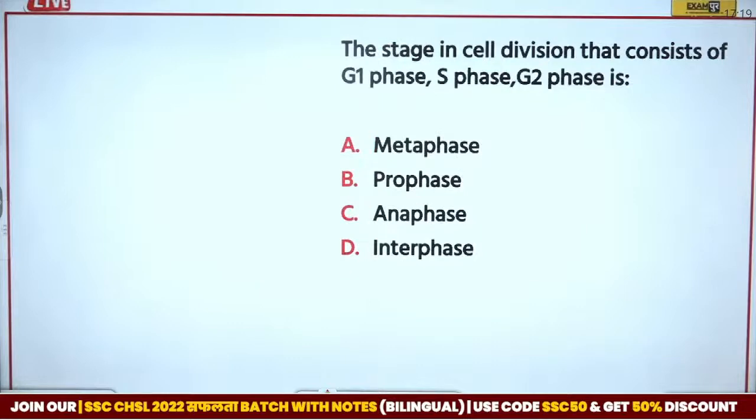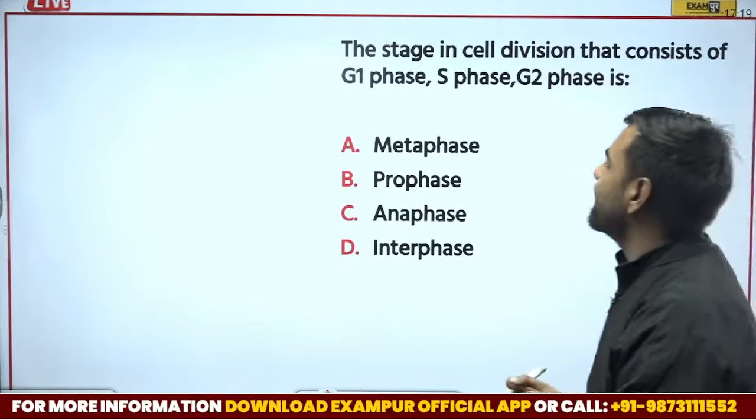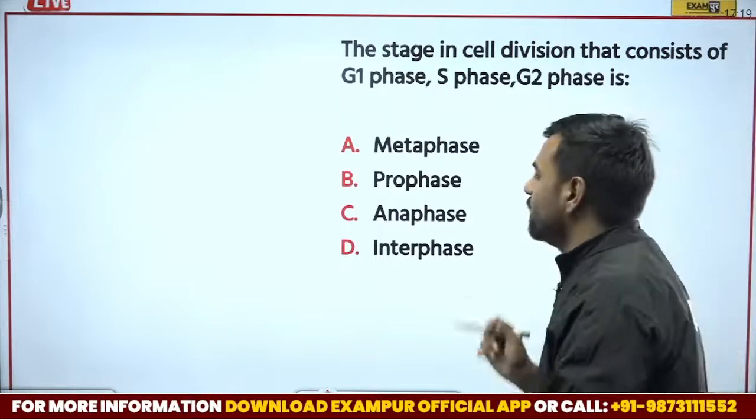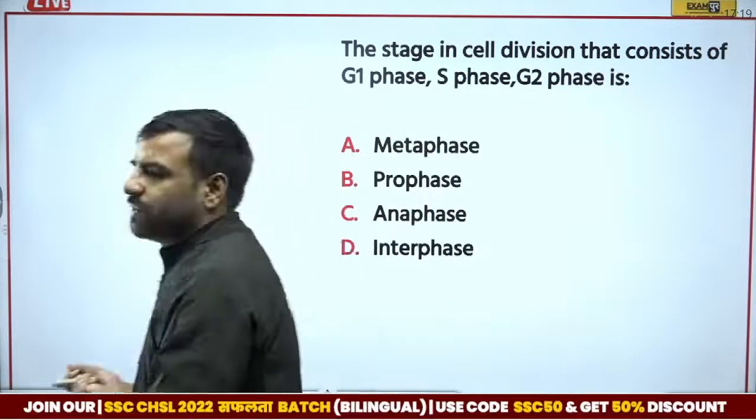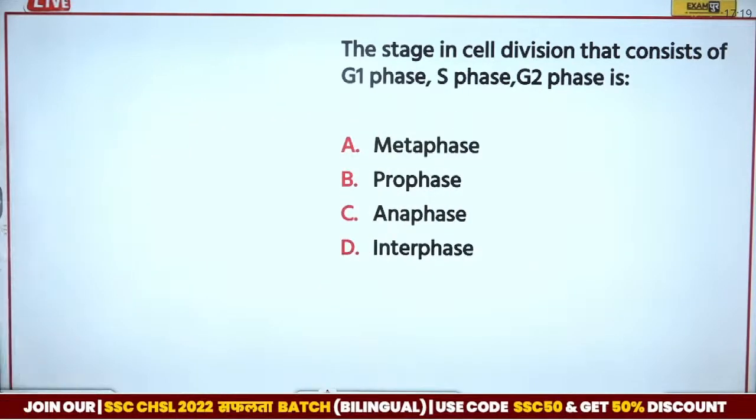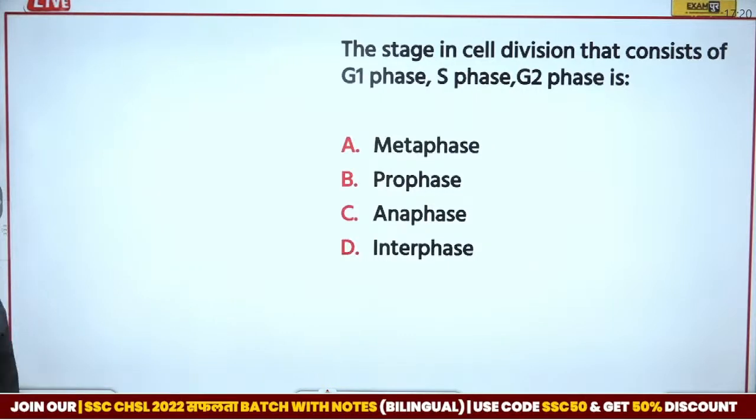Next we have: the stage in cell division that consists of G1 phase, S phase and G2 phase is what? Is it metaphase, prophase, anaphase or interphase? Let's see what the correct answer is. Who can answer this part? What is going to be the correct answer for this?